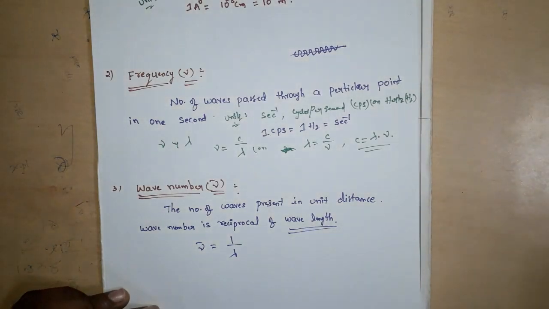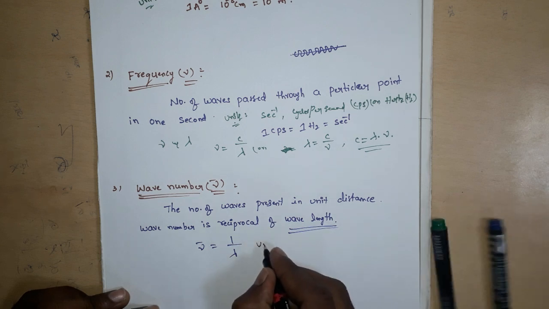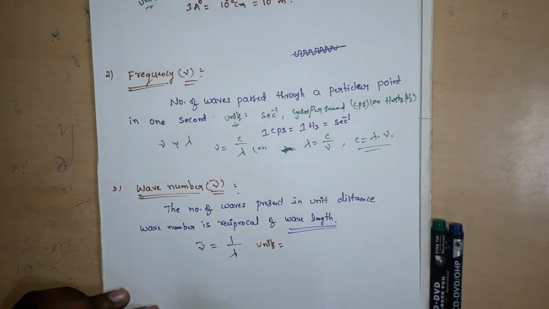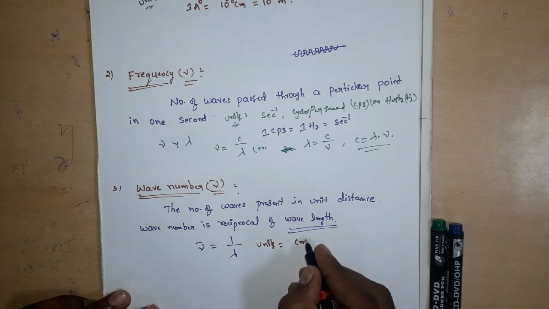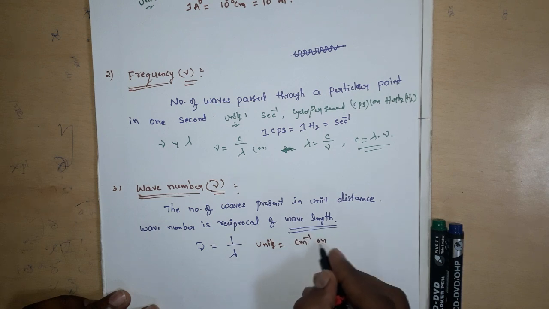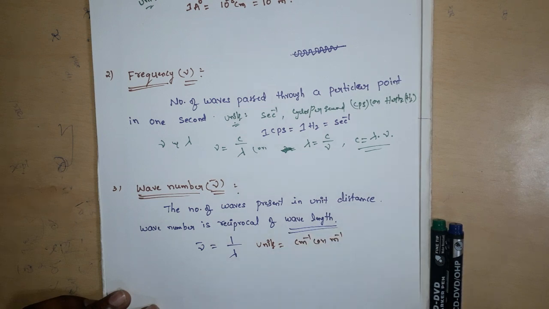Next, units. The units of wave number are centimeter inverse or meter inverse.